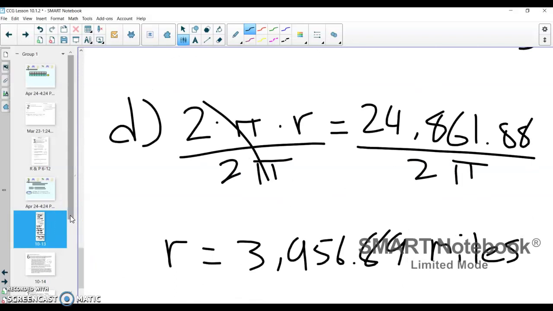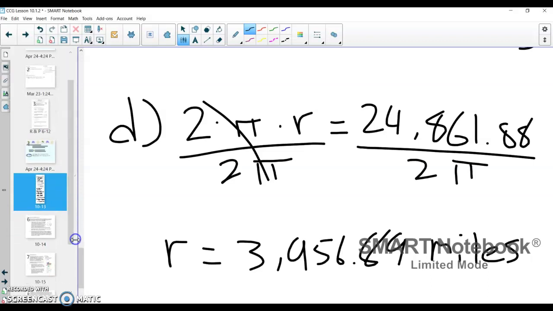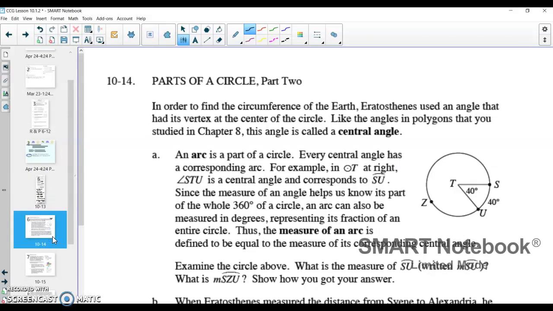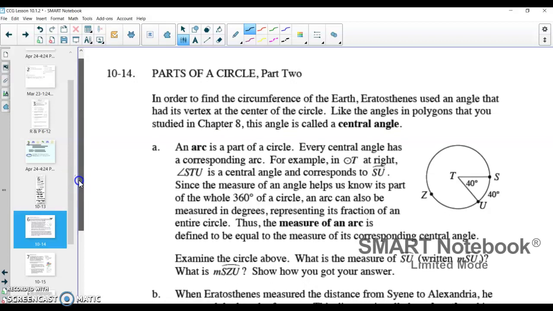Very interesting problem. If you have questions on it and want to know more about it, please email me. There was also a video that's part of the ebook that does a nice job explaining kind of how that problem is set up. So if you want to, make sure you check that out in the ebook. Let's check out 10-14 quickly. And I don't know, I'll probably be able to get through A, but probably not B, so I'll pick that up in the second video.